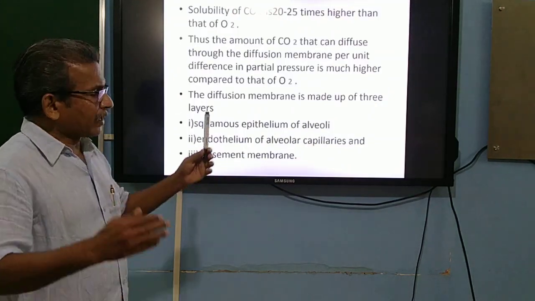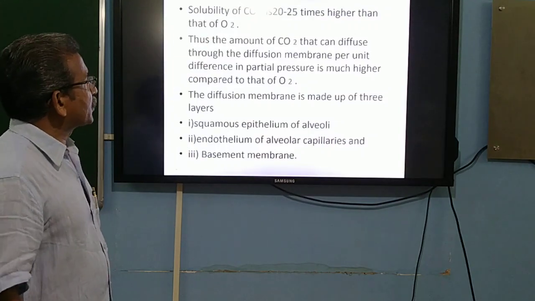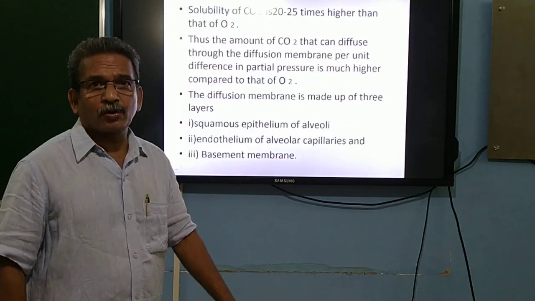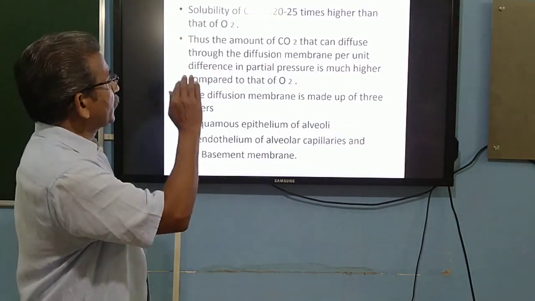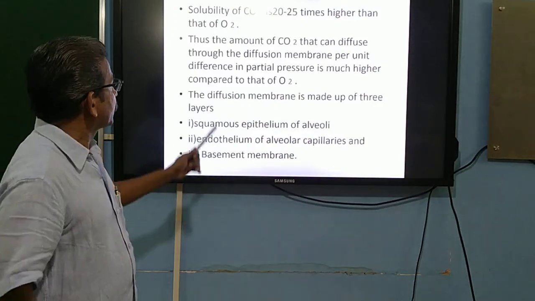When we compare the solubility of oxygen and carbon dioxide, we can see that the solubility of carbon dioxide is 20 to 25 times higher than that of oxygen. Carbon dioxide is more soluble.